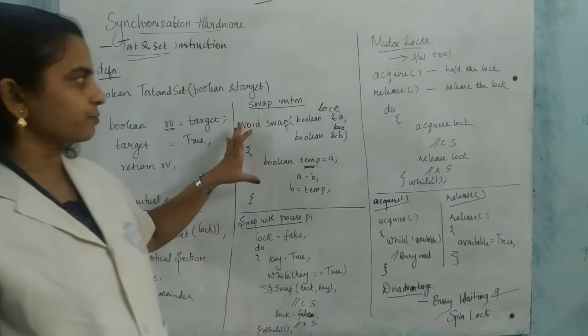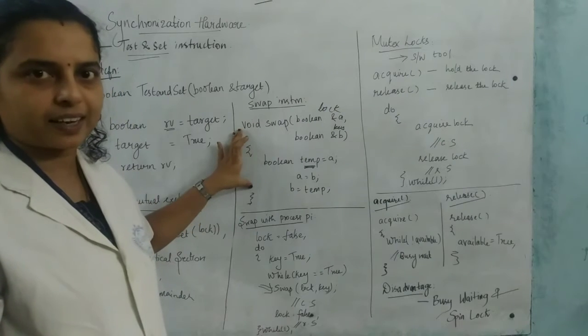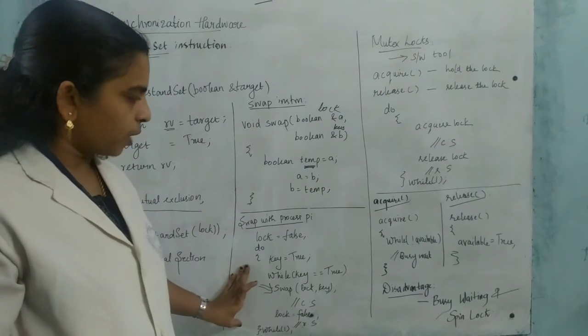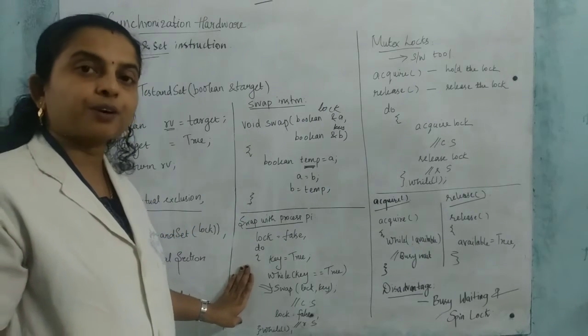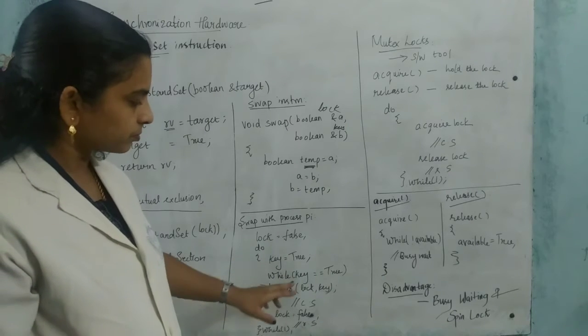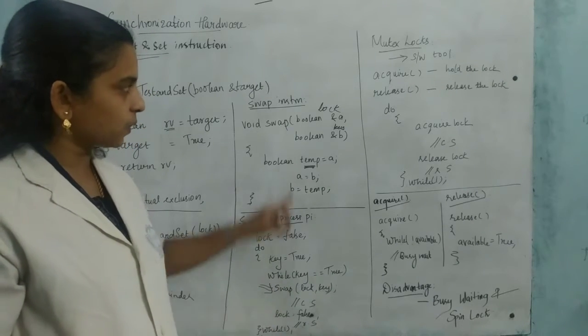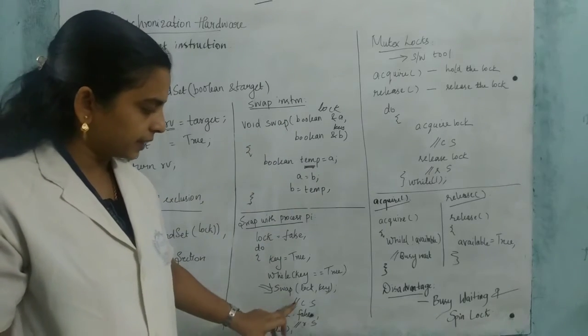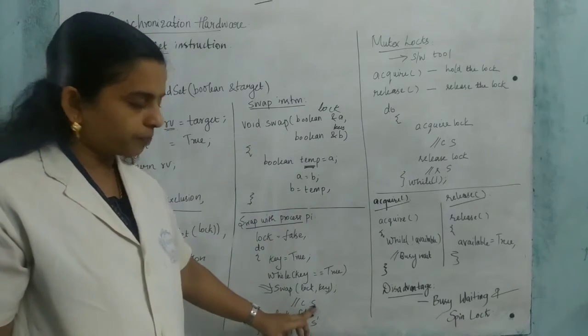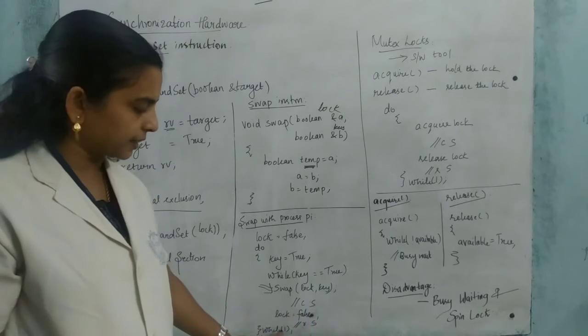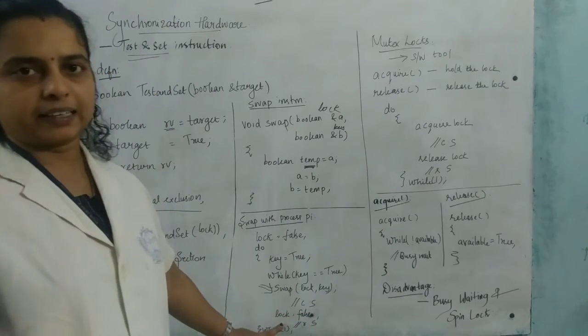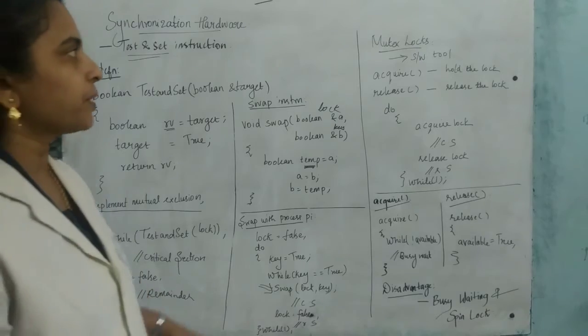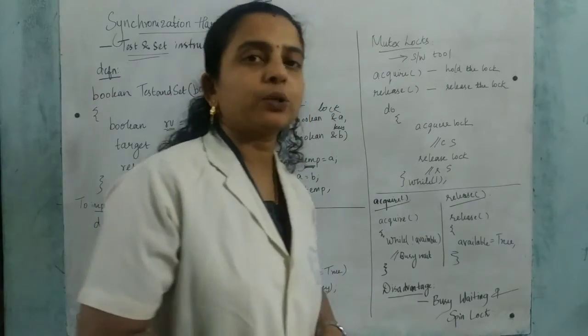The next one, we have seen how the swap instruction is executed in the process Pi. In this line it is calling this method, and if it becomes true, the critical section is executed, otherwise it goes to the remainder section. Understand? Okay.